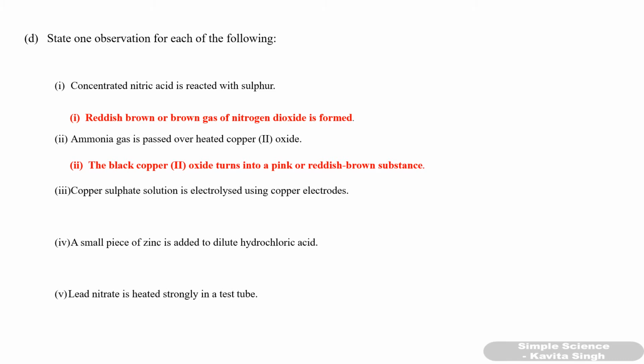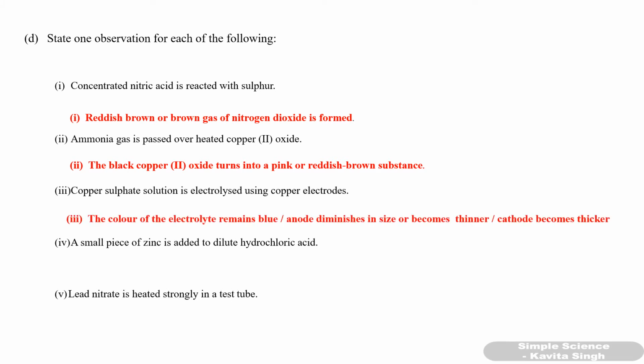Okay. Third one, copper sulfate solution is electrolyzed using copper electrodes. So when copper sulfate solution is electrolyzed using copper electrodes, the cathode will become thicker. Why? Because Cu from the anode becomes Cu2+ and leaves 2 electrons, and that Cu2+ takes 2 electrons and gets deposited at the cathode as copper. So the cathode will become thicker and the color of the electrolyte will remain the same. That means blue. Okay. Anode will get diminished in size and cathode will become thicker.